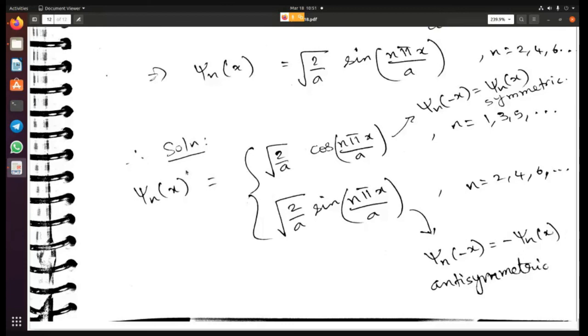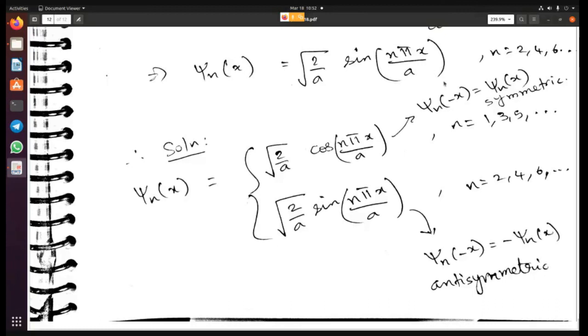So the solution of the Schrodinger equation can then be written as these two separately. When n is odd, you are writing it as root of 2 by a cos of n pi x by a, and when n is even, you are writing the solution of the wave function to be root of 2 by a into sine of n pi x by a.